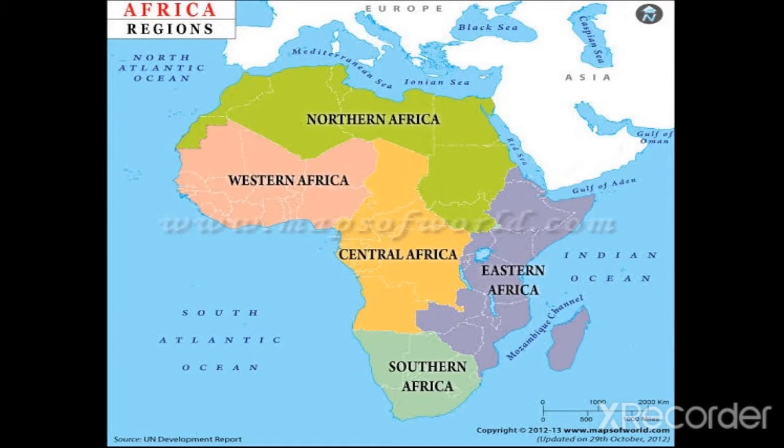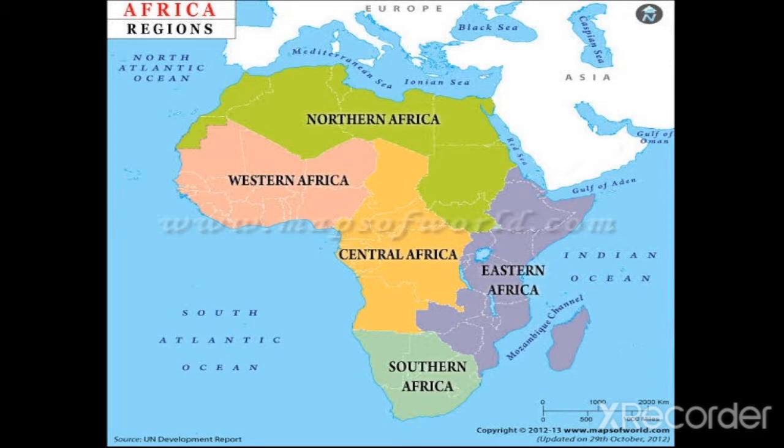Then the Western African countries are on the part with pink, and examples of Western African countries are Guinea, Senegal, Nigeria, etc. The yellow part is Central Africa, with Cameroon and Congo as examples. The light green is Southern Africa, with Botswana as an example. Then the part with the ash color is Eastern Africa, with Kenya, Uganda, and Tanzania as examples of Eastern African countries. So take note of this.